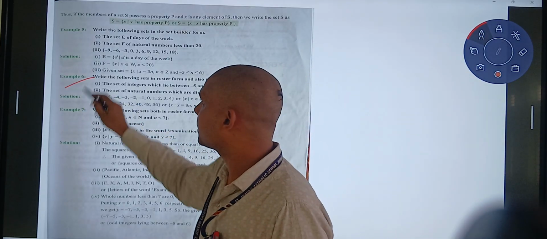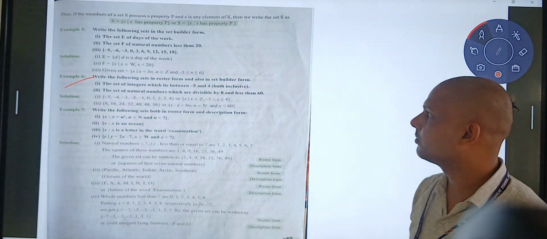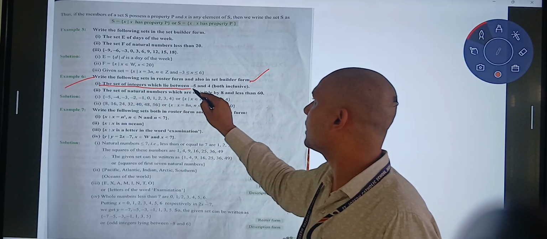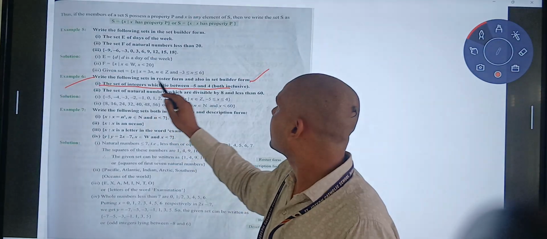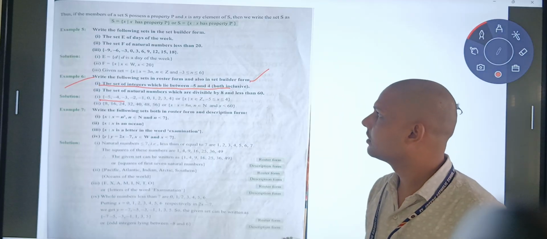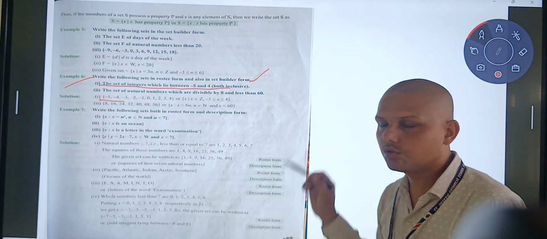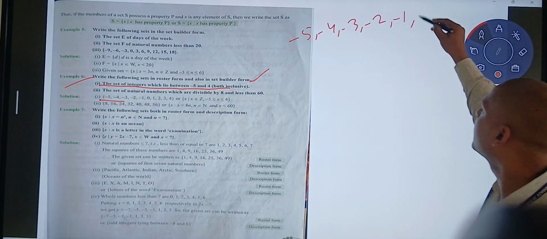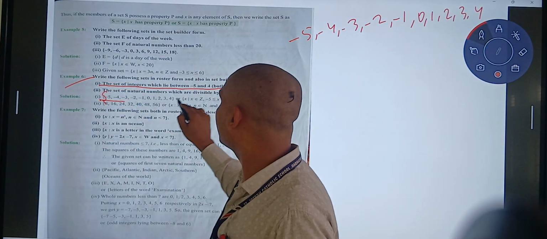Example number 6. Write the following sets in roster form and also in set builder form. What is the question? The set of the integers which lie between -5 and 4, both included. First write it in roster form, so we will write the elements: -5, -4, -3, -2, -1, 0, 1, 2, 3, 4. These are the elements, so we will write them in braces.